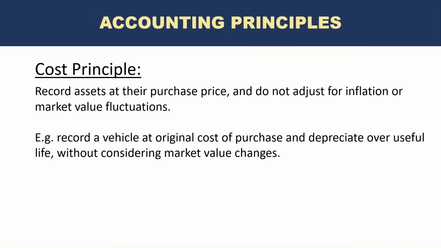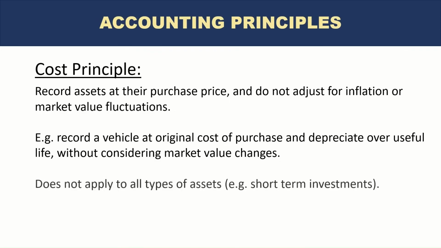So if you look at the market value of the car, it may be fluctuating all the time, and maybe in a year or two the market value of the car has either gone up quite a bit or has decreased quite a bit, but those fluctuations are not to be recorded. The historical cost, the original cost at which the vehicle was purchased, is what will be recorded in the books for accounting purposes.